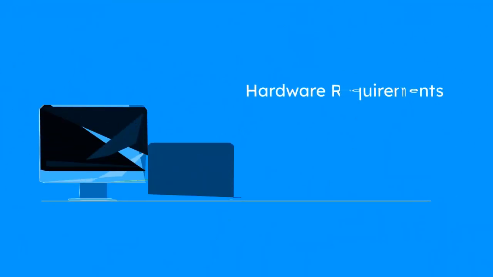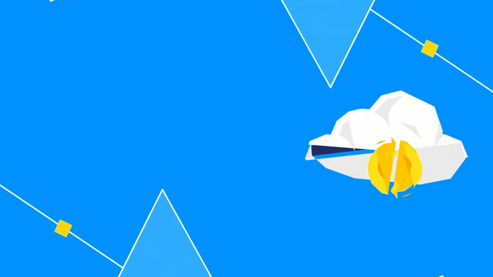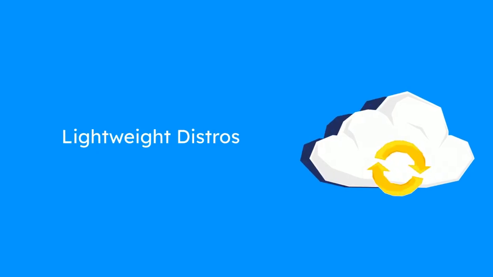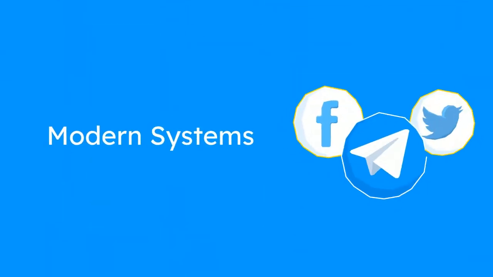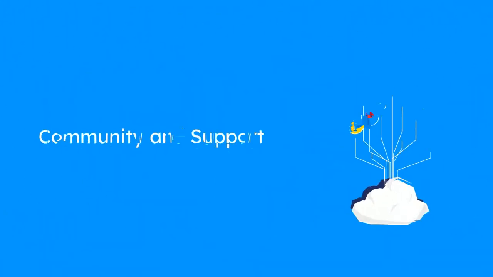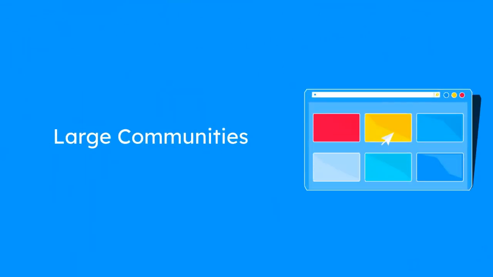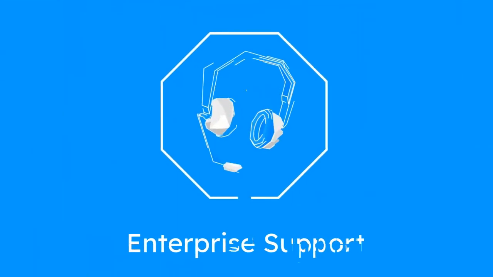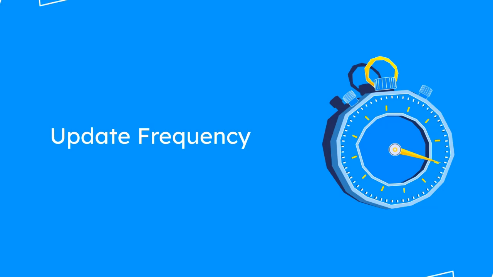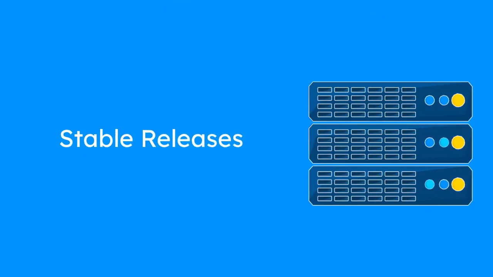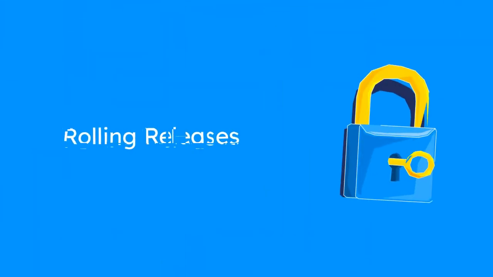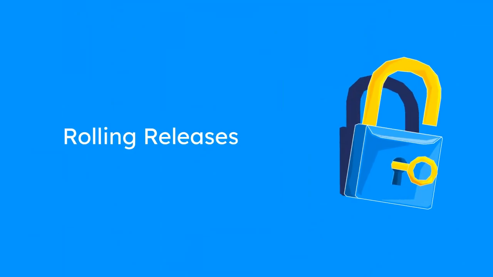Hardware requirements: lightweight: Puppy Linux, Lubuntu. Modern systems: Ubuntu, Fedora. Community and support: large communities: Ubuntu, Fedora, Debian, RHEL, SLES. Update frequency: stable releases: Debian, CentOS. Rolling releases: Arch Linux, openSUSE Tumbleweed.